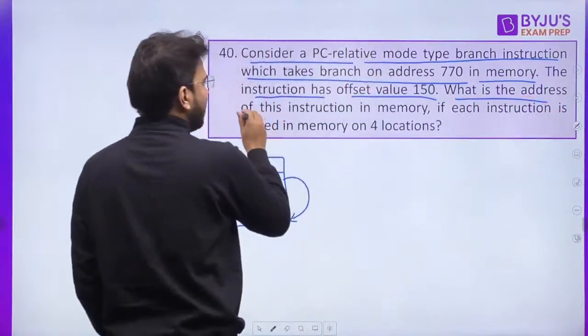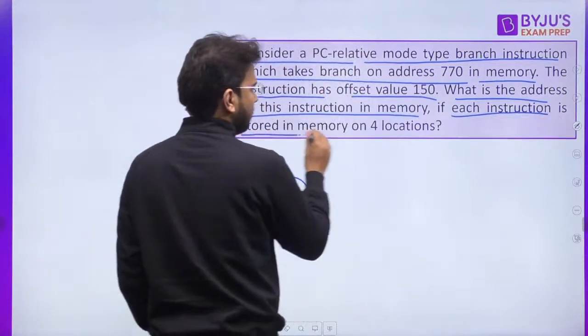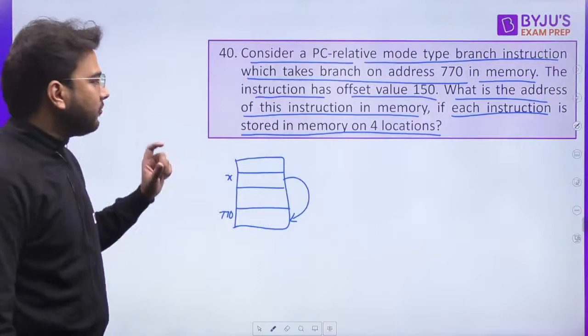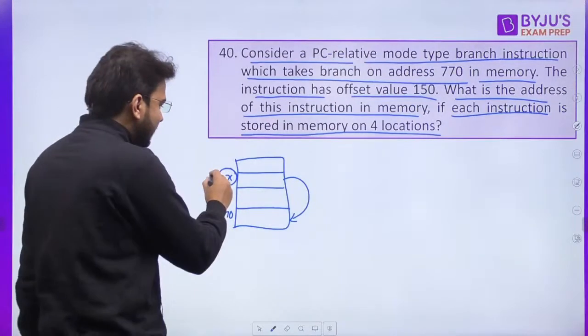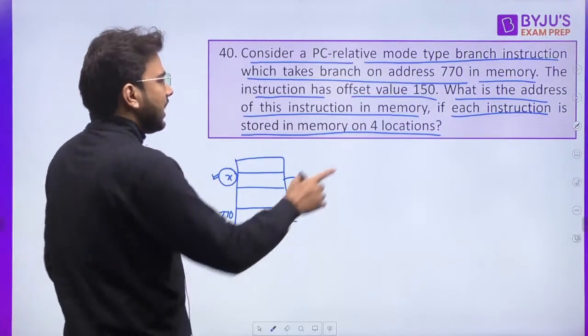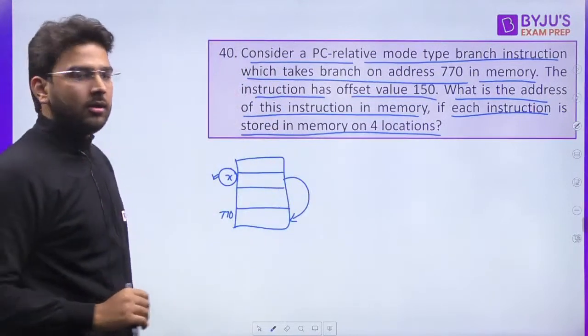What is the address of this instruction in memory if each instruction is stored in memory on 4 locations? Now we have to find the address of the instruction X, which is present at this address X in the memory. It is also given each instruction is taking 4 locations in the memory.